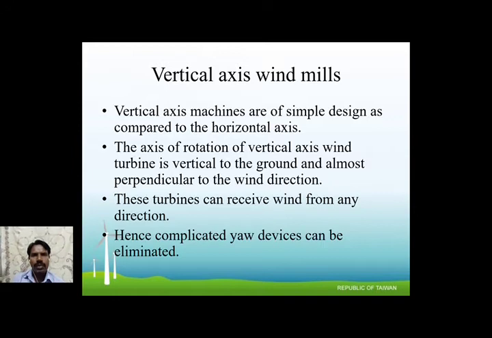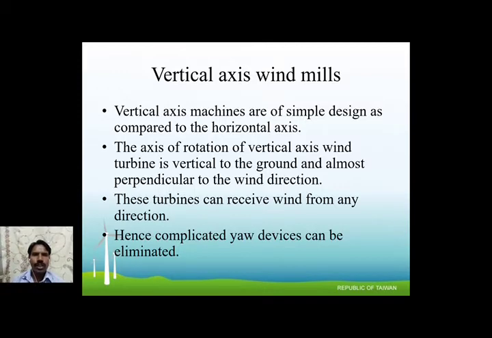The vertical axis machine is simple in design as compared to the horizontal axis. The axis of rotation of a vertical axis wind turbine is vertical to the ground, at a right angle to the ground surface. It is perpendicular to the wind direction. This turbine can receive wind from any direction.